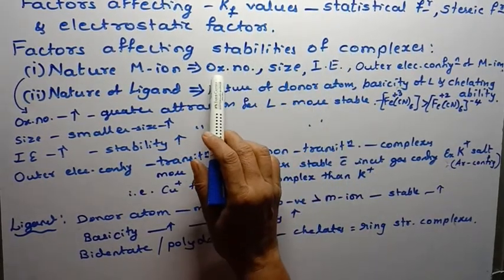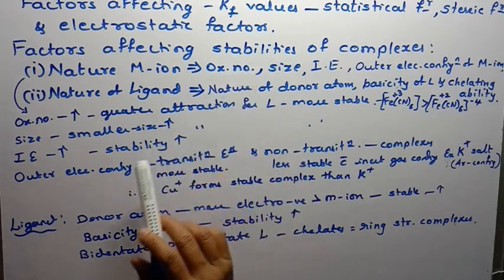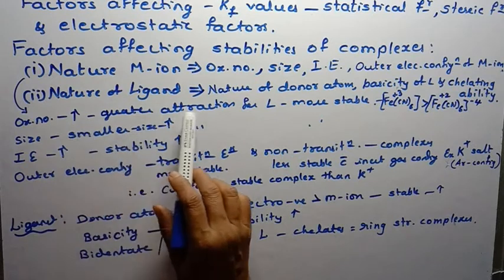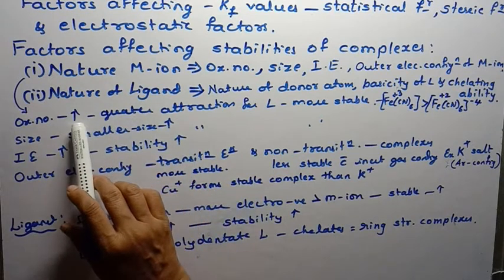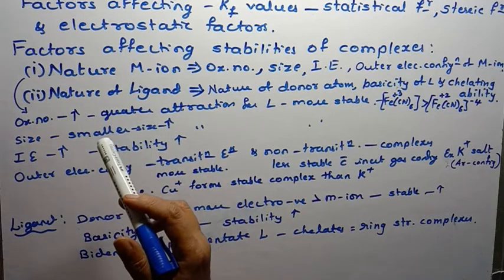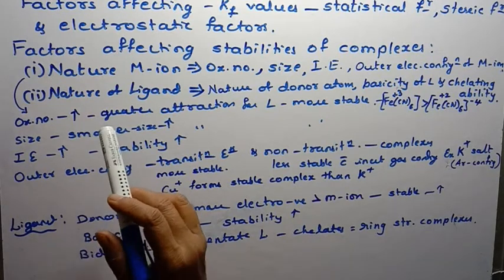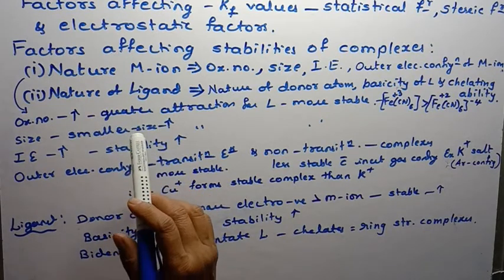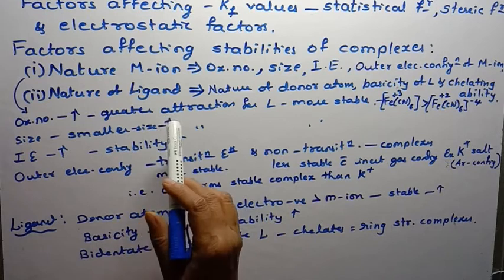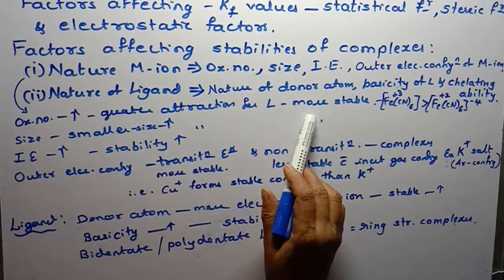For example, oxidation number. Greater the oxidation number of the metal ion, greater will be the attraction. Oxidation number greater means what? It has more positive charge, and that will attract the negatively charged ligands faster or to a larger extent. Thereby the complex will be more stable.